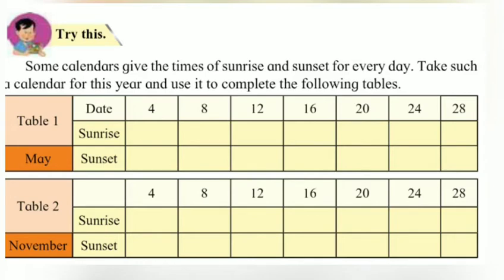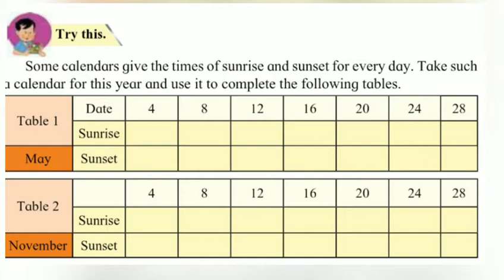Now see students, try this. Some calendars give the time of sunrise and sunset for every day. You take such a calendar for this year and use it to complete the following tables. You do this as an activity. Now see the first column. See, table 1, the month is May.